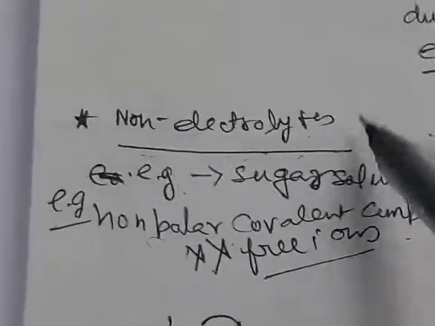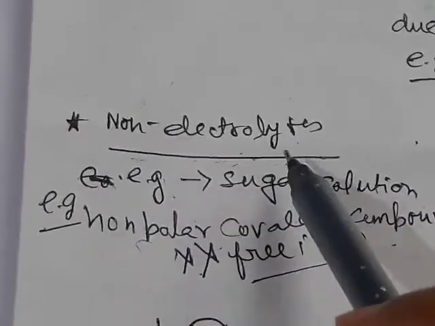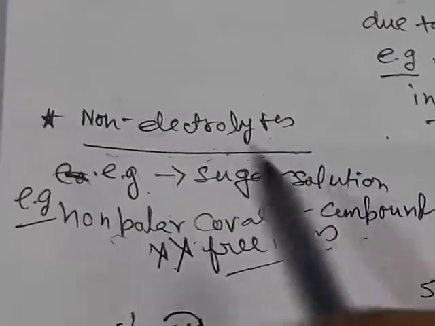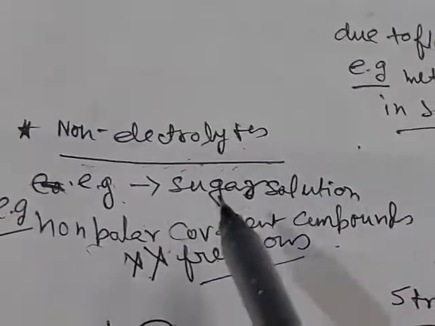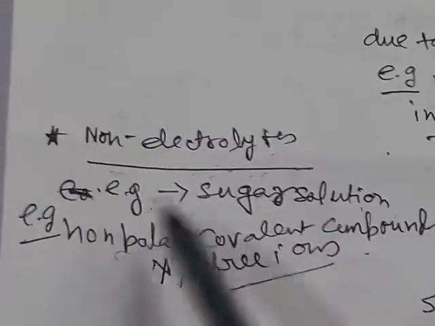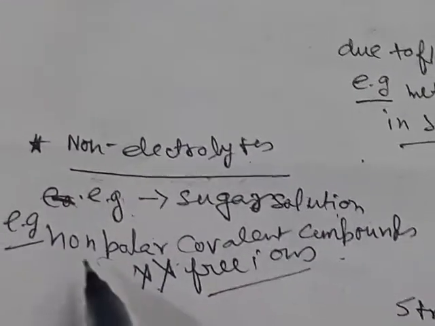Now there are some non-electrolytes which cannot conduct electricity in their molten state or in their solution state. For example, sugar solution. Sugar solution is an example of non-electrolytes.